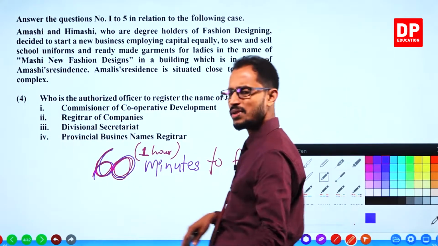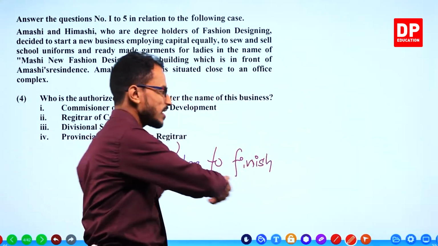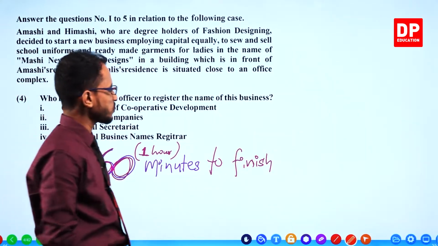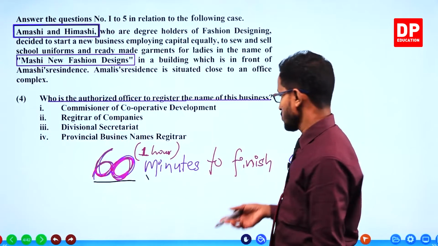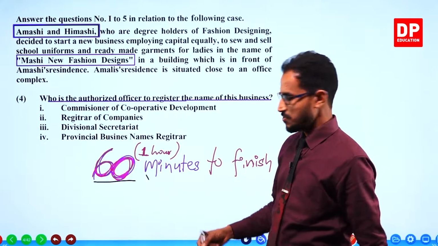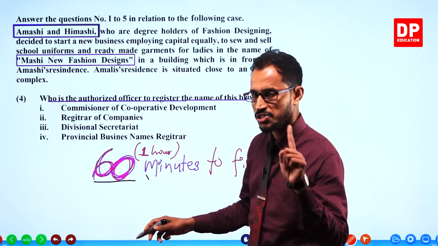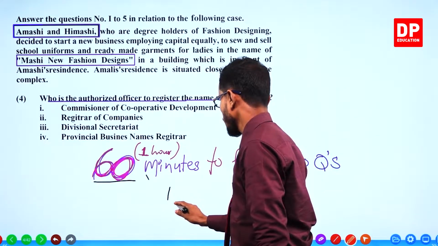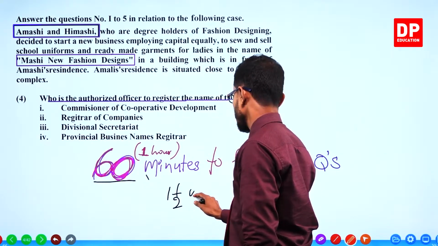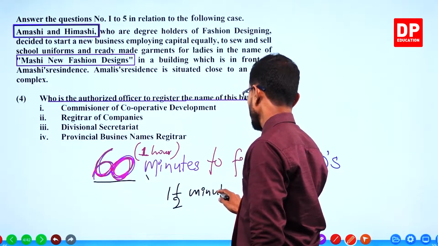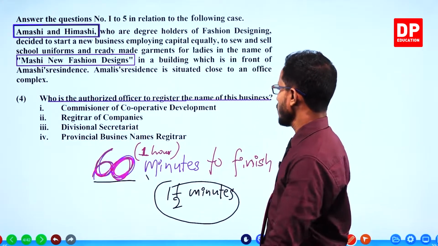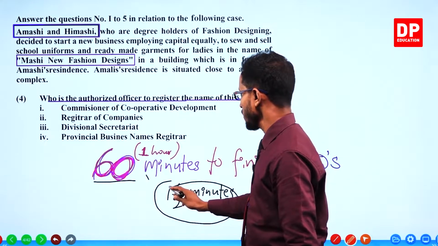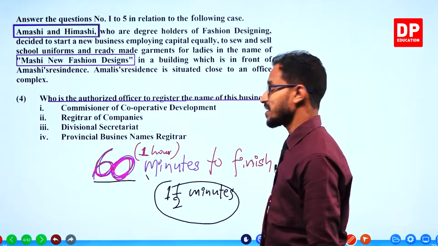No, I'm asking how many questions you get on the MCQ paper. To finish 40 questions. 40 questions must be finished in 60 minutes, which means for one question, you get 1.5 minutes. Isn't it? For one question, you get only 1.5 minutes.